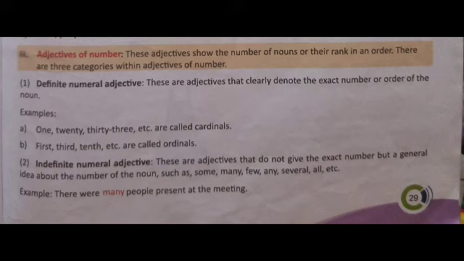It gives a general idea about the number of the noun. Look at the example. There were many people present at the meeting. Here, many gives a general idea about the number of the noun.